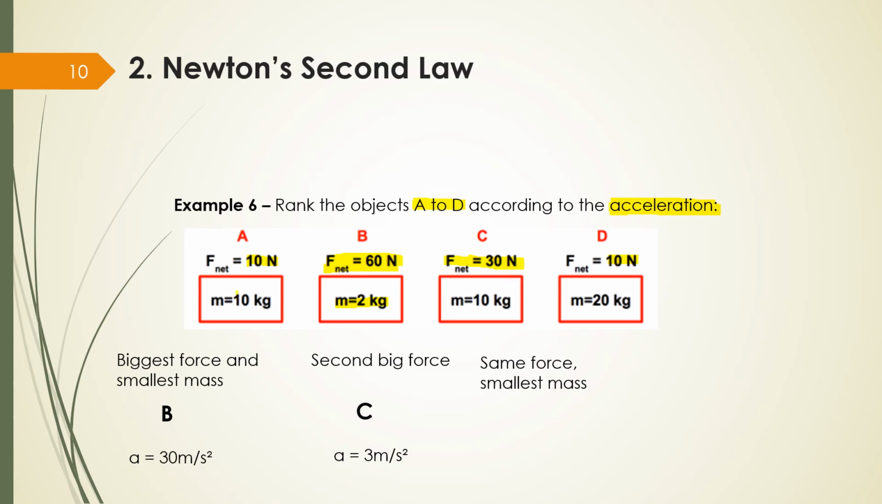So A has 10 and D has 20. Who has the smallest mass? A. So A is going to have an acceleration of 1 meter per second squared. And the last one, the same force but the biggest mass, is going to be D. So its acceleration is 0.5 meters per second squared. So B has the highest acceleration, followed by C, followed by A, followed by D.